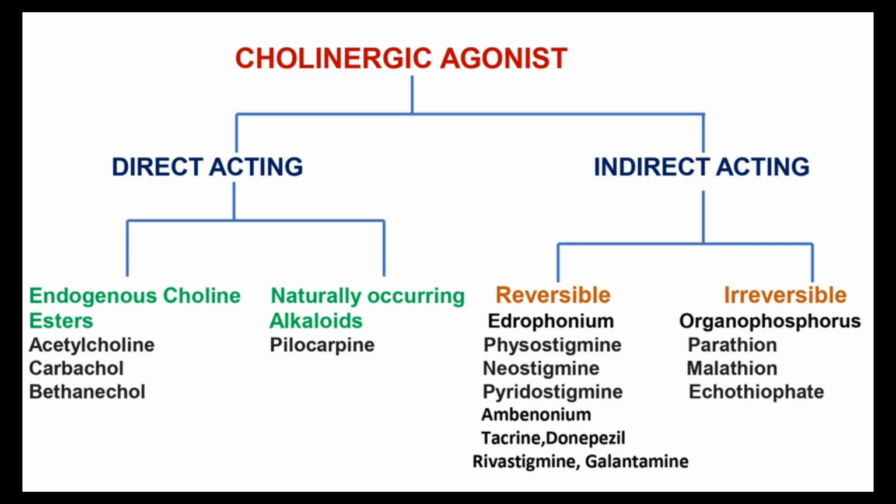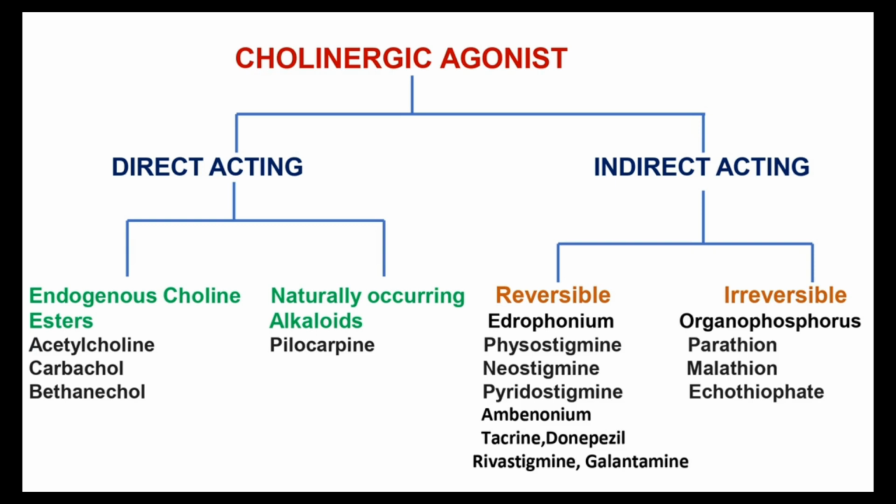Okay. The next classification for the cholinergic agonist is indirect acting. Indirect acting is again classified into two types: reversible and irreversible. Reversible, the drugs discussed here are edrophonium, physostigmine, neostigmine, pyridostigmine, ambenonium, tacrine, donepezil, rivastigmine, and galantamine. We studied tacrine and donepezil in another chapter also, for Parkinsonism. And the irreversible are the organophosphorus compounds, parathion, malathion, and echothiophate. Okay. These are the main classification of this one.